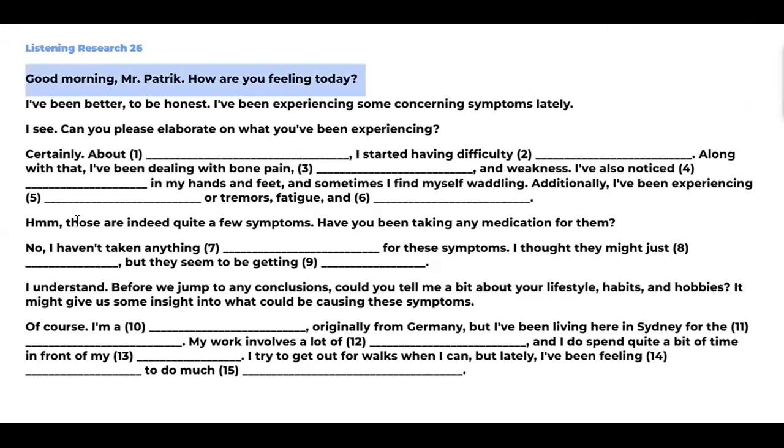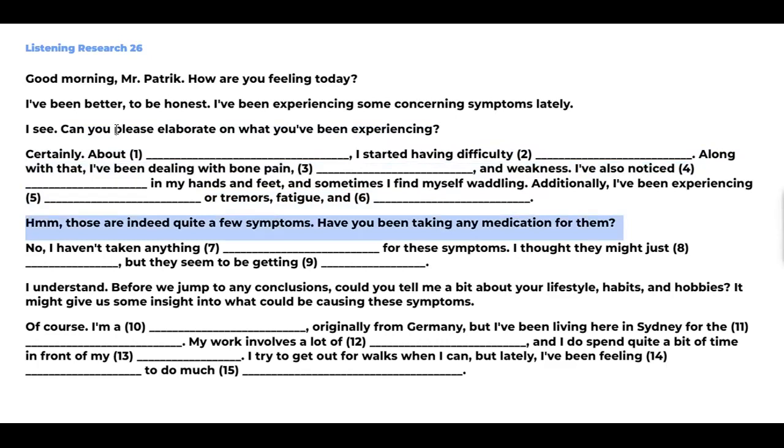Good morning, Mr. Patrick. How are you feeling today? I've been experiencing some concerning symptoms lately. I see. Can you please elaborate on what you've been experiencing? Certainly. About 10 days ago, I started having difficulty breathing. Along with that, I've been dealing with bone pain, muscle pain, and weakness. I've also noticed tingling in my hands and feet, and sometimes I find myself waddling. Additionally, I've been experiencing muscle twitches or tremors, fatigue, and mood changes. Those are indeed quite a few symptoms.